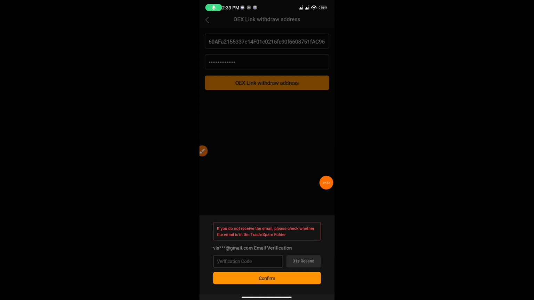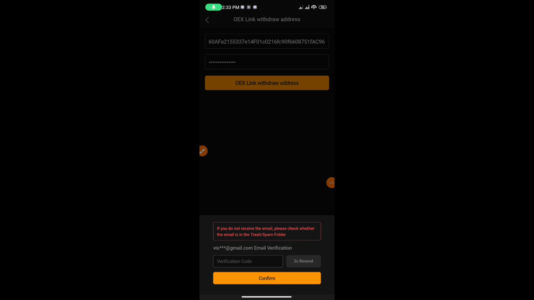All right, I've been waiting for the code to confirm my wallet binding, but I'm still here waiting. So these are just the processes of how you bind your wallet, but don't forget, save your asset password, because if you misplace it, you might not be able to transfer your funds, and you might find it difficult. So ensure you save your asset password.